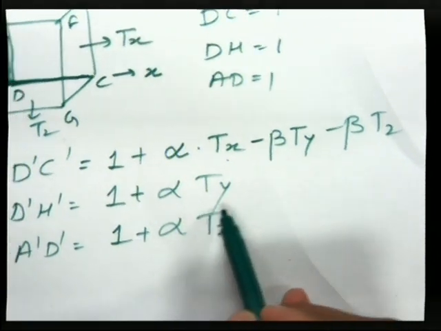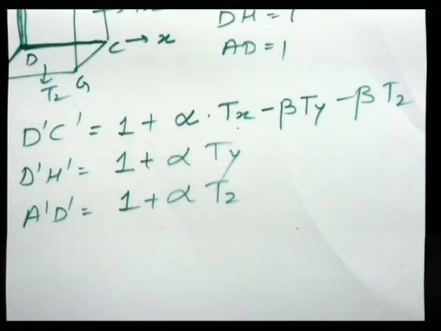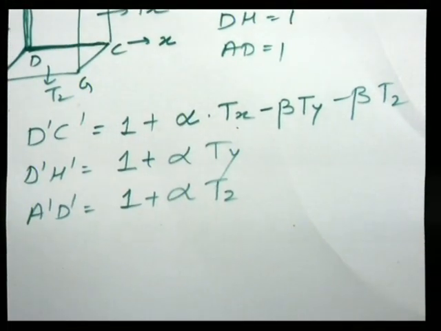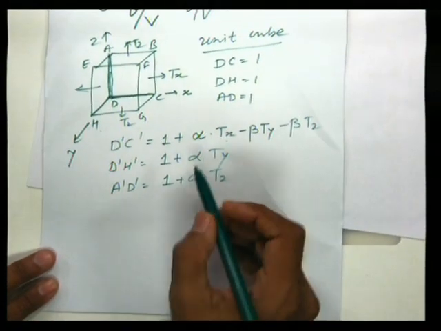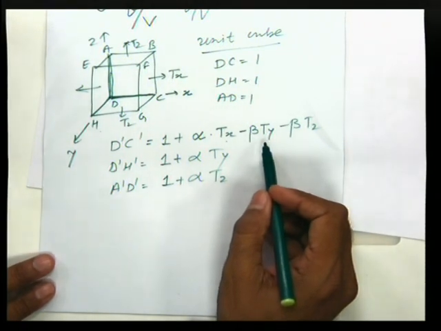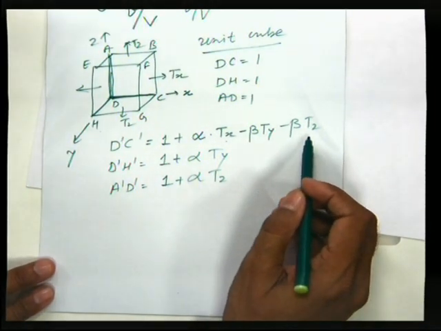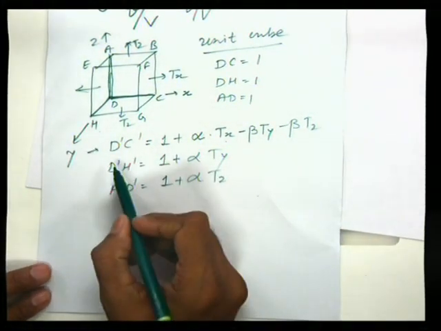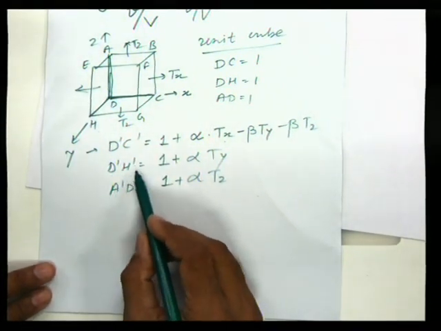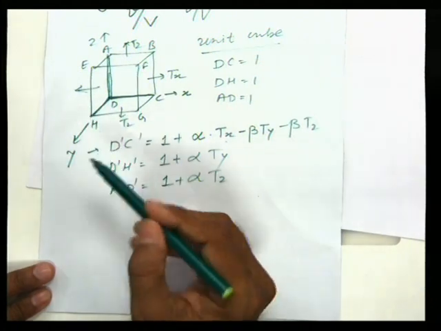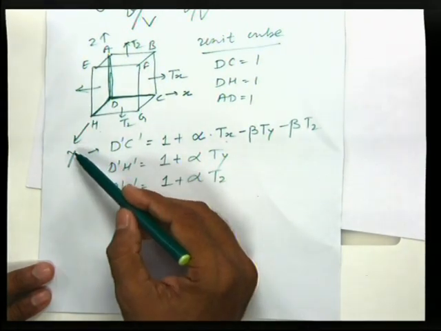Therefore this length D dash C dash equal to 1 plus alpha Tx minus beta Ty minus beta Tz. This is the length after deformation. Similarly D dash H dash, this length, is parallel to y axis.